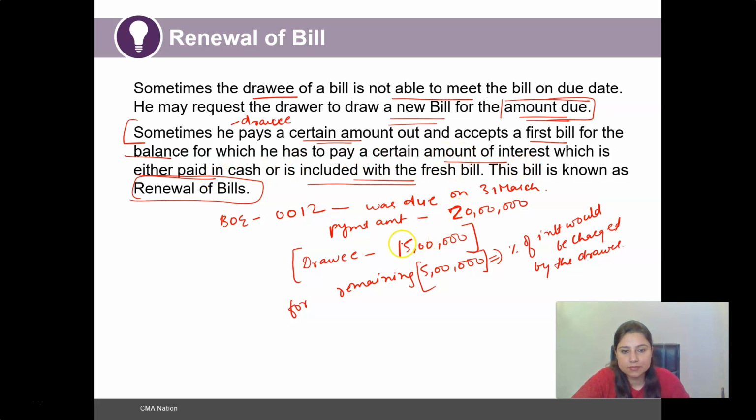So after accepting this bill on the due date, what will the drawer do? The drawer will raise a new bill for the remaining 5 lakh, and with this 5 lakh, the drawee will also be liable to pay a percentage of interest on it. So it could either be paid in cash or can also be included within the fresh bill. The bill can also be made of 5 lakh plus the interest charges, and that would be termed as a fresh bill, and thus this fresh bill is called a renewal of bill.